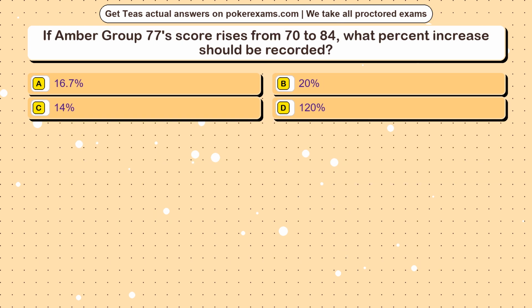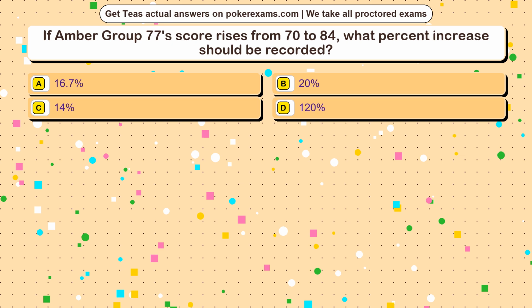Question 8. If Amber Group 77's score rises from 70 to 84, what percent increase should be recorded? Option A, 16.7%. Option B, 20%. Option C, 14%. Option D, 120%.